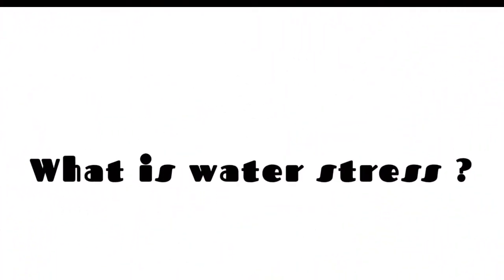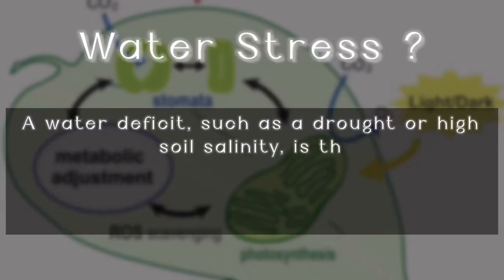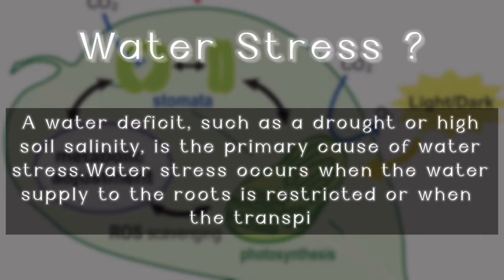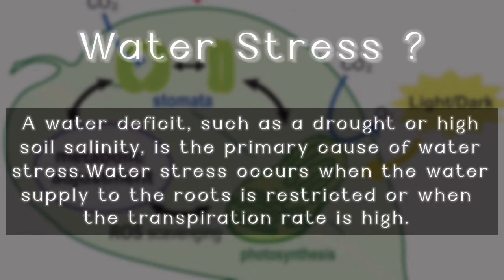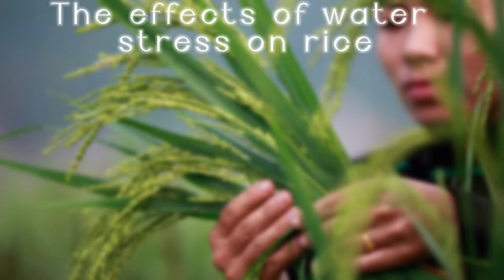What is water stress? A water deficit such as drought or higher soil salinity is the primary cause of water stress. Water stress occurs when the water supply to the roots is restricted or when the transpiration rate is higher. Now I will move on to my important findings: the effect of water stress on rice.